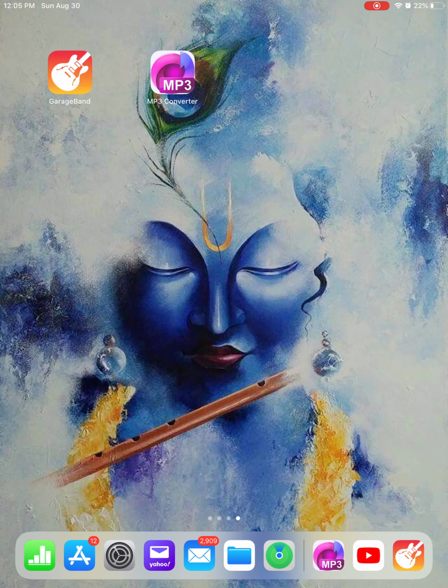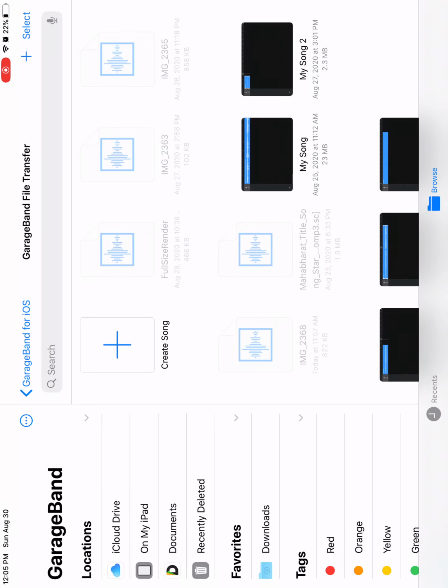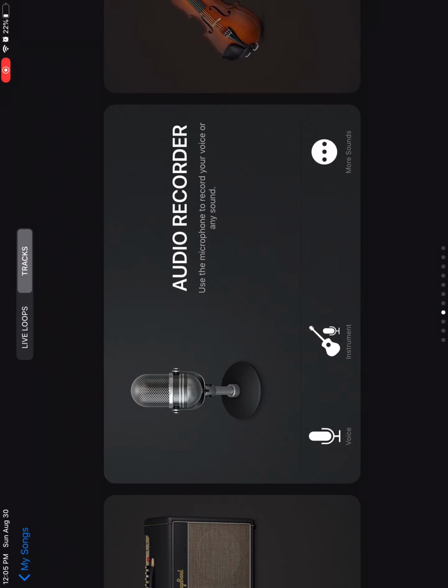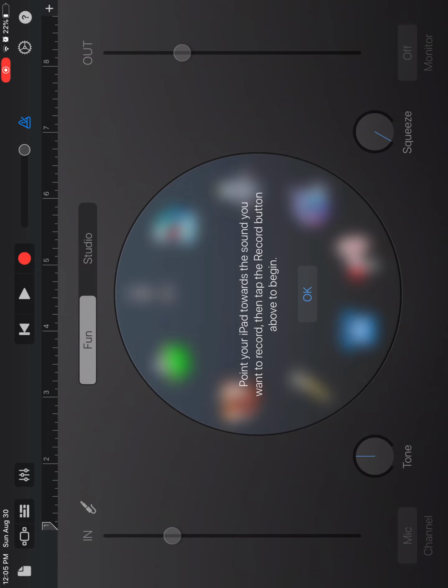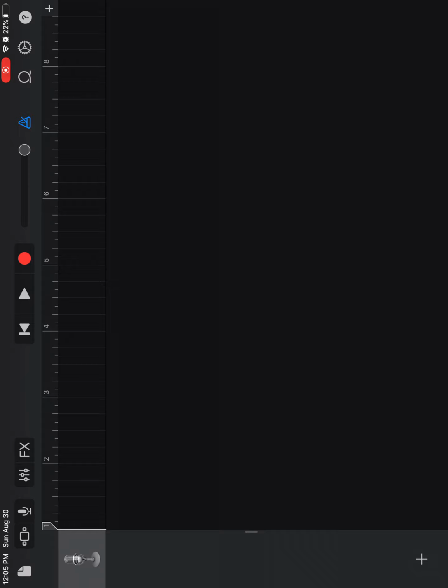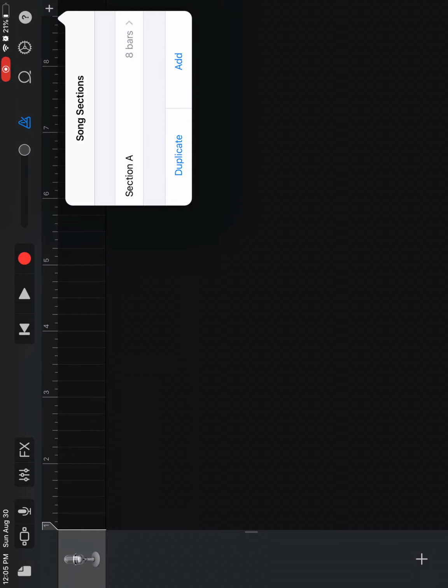You're not going to need MP3 Converter anymore. You're going to need GarageBand. Now from here, click Create Song, and go into Audio Recorder. Now, you can see these bars right here. Right above where the 1 is, click this tab right here, and it'll bring you to the screen. Now, click this plus sign right where the 8 is, and that'll pull up song sections.